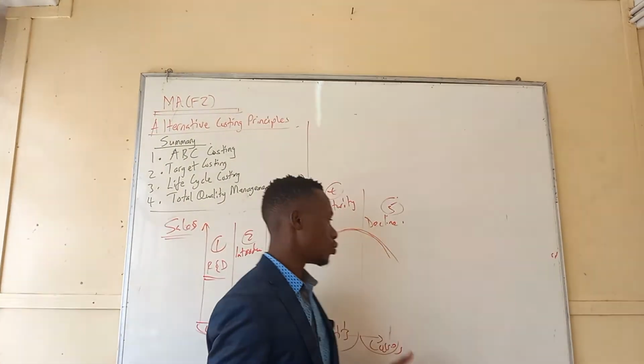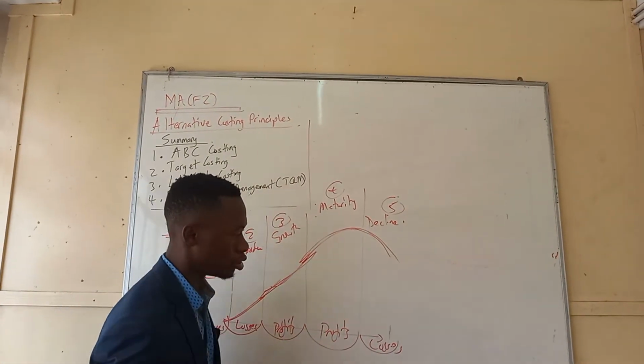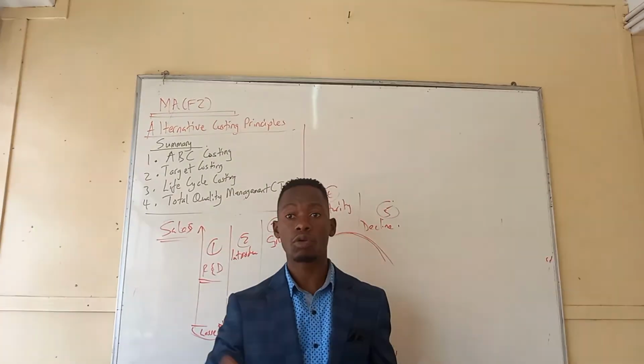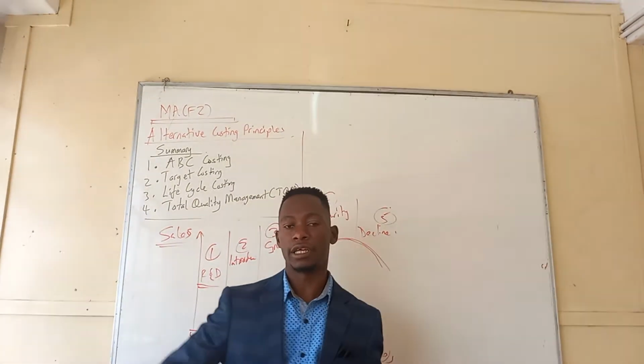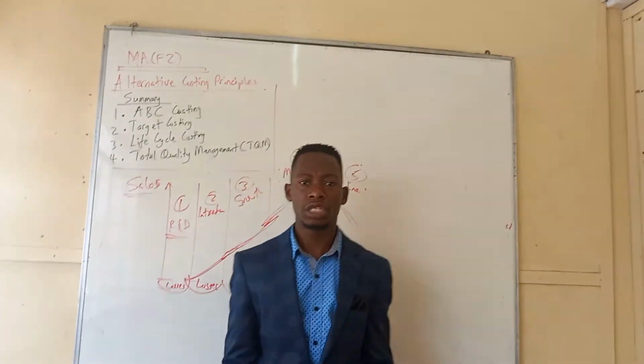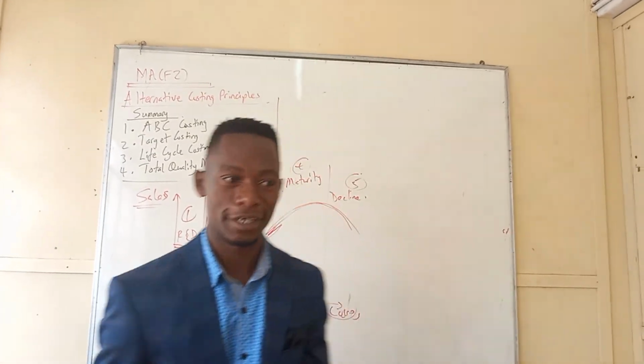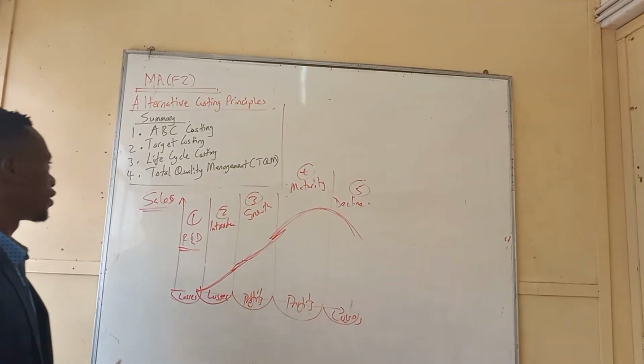This method is good because it considers all costs and the total income, so it helps you assess the overall profitability of the product.